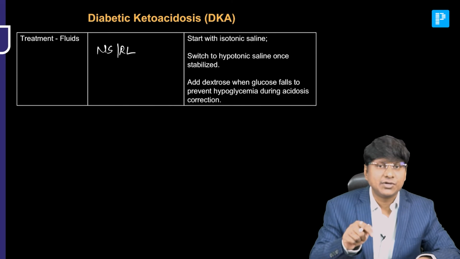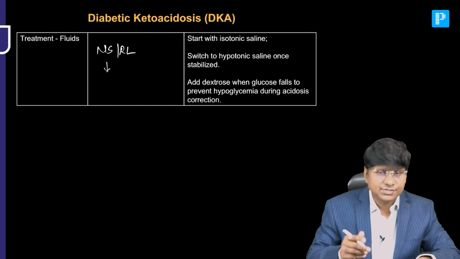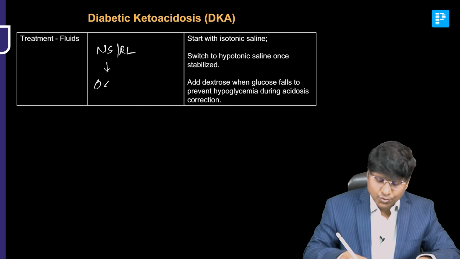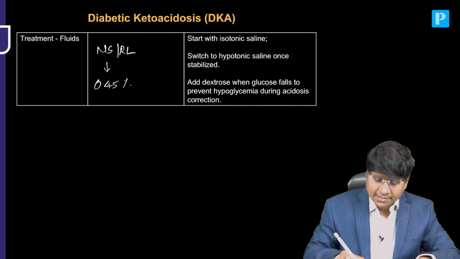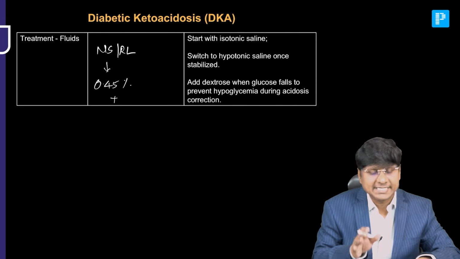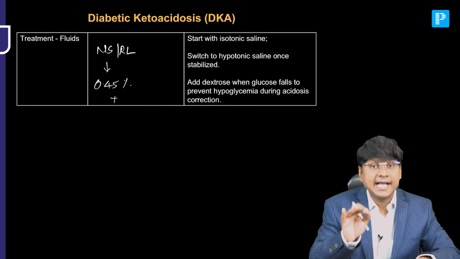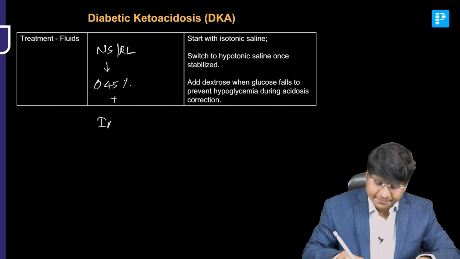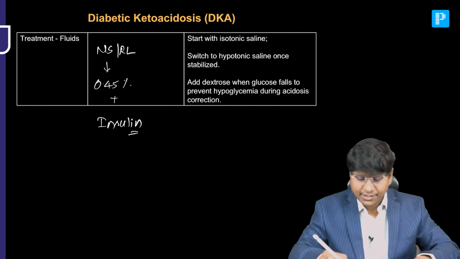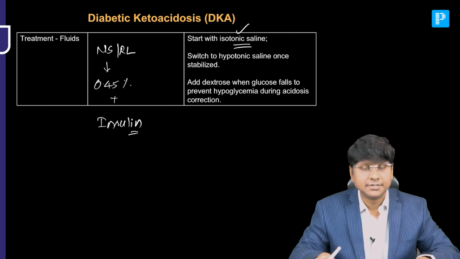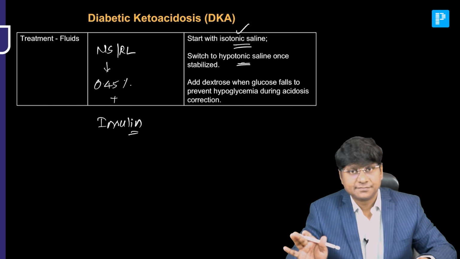So, you need to give initial normal saline or Ringer's lactate in the form of a bolus, right? After this, you need to adjust to 0.45% normal saline, okay? And along with this, after the supplementation of the IV fluids, you need to add the insulin therapy, or the insulin infusion. Whenever you are starting, you need to start with isotonic saline. Then switch to hypotonic saline once they are stabilized.